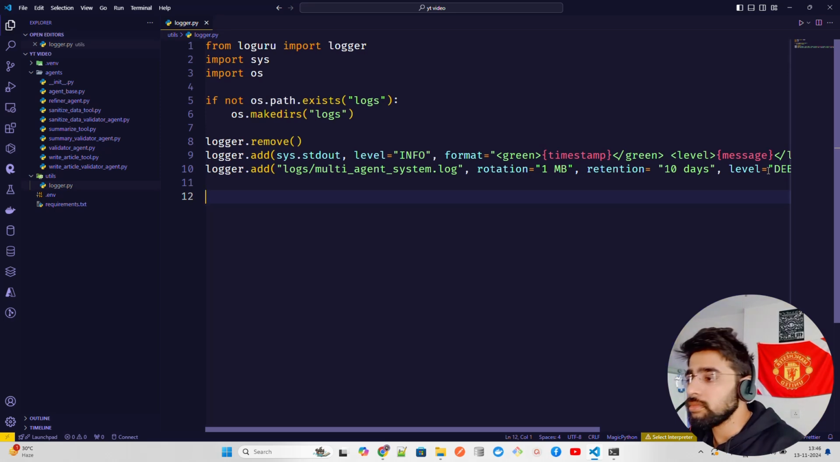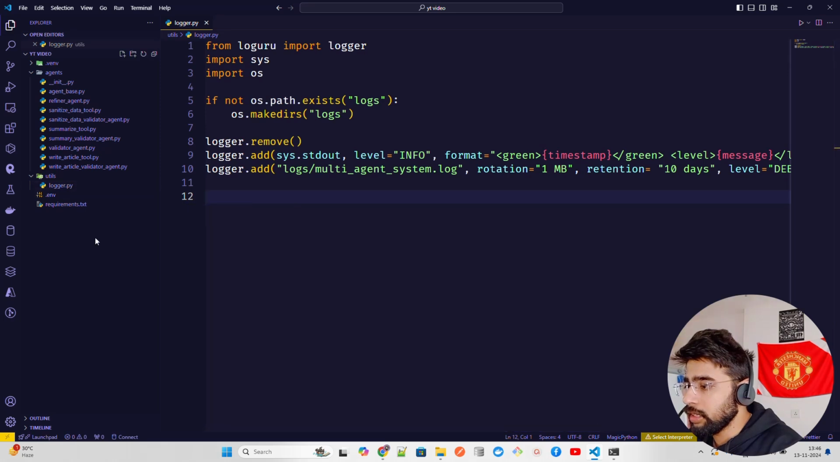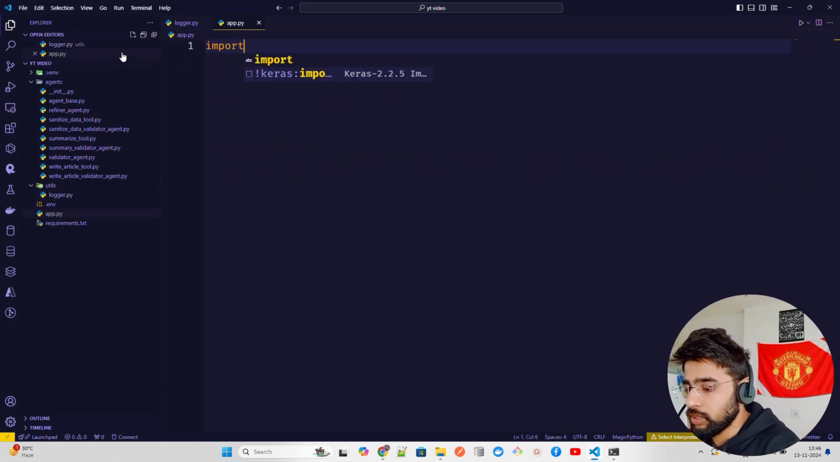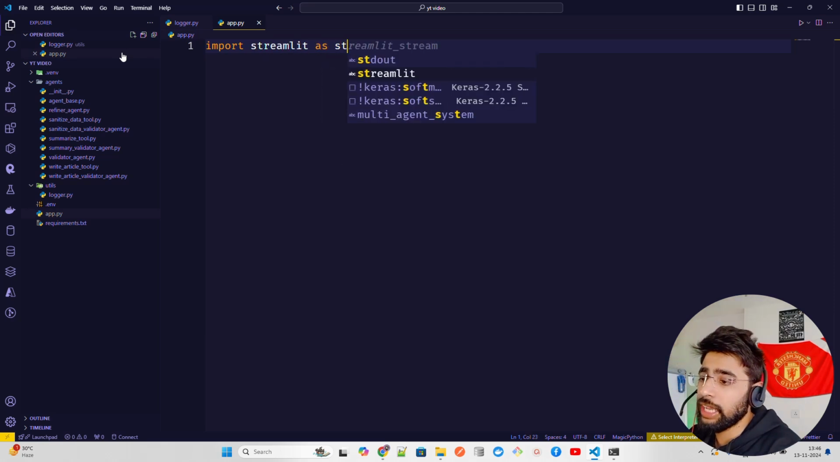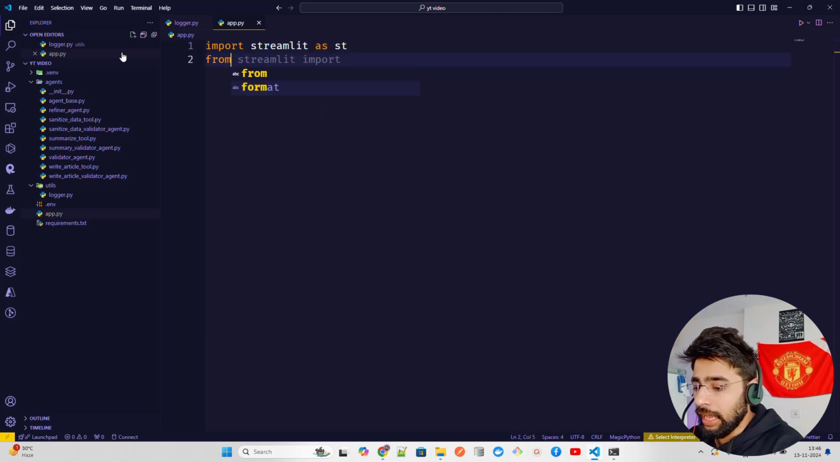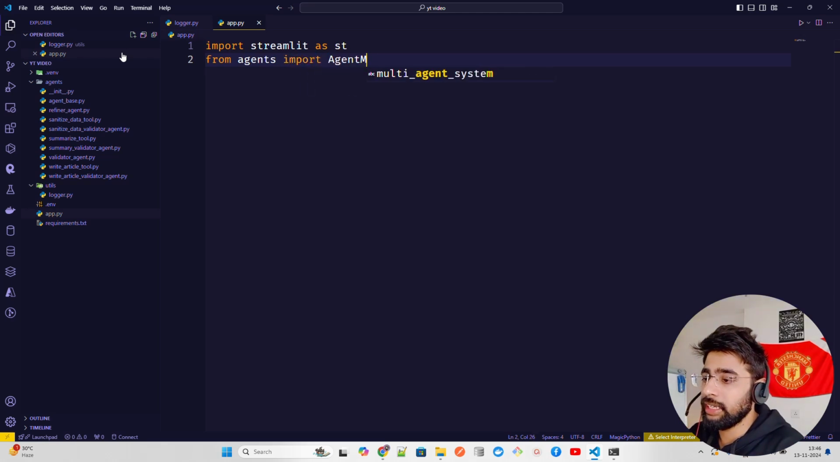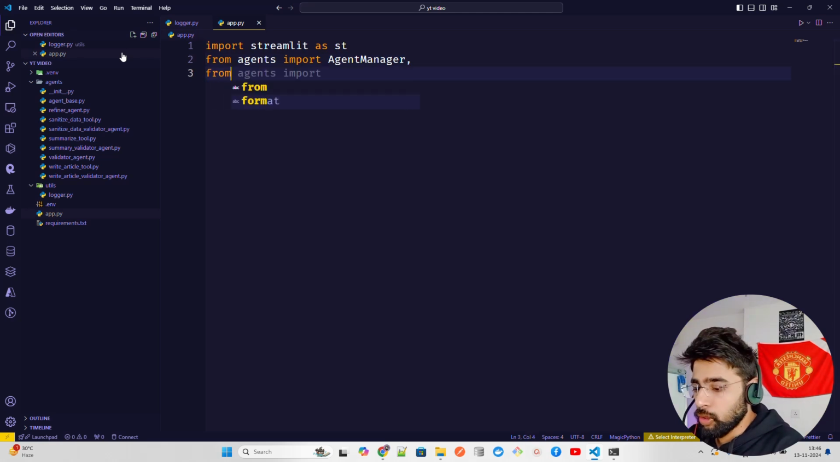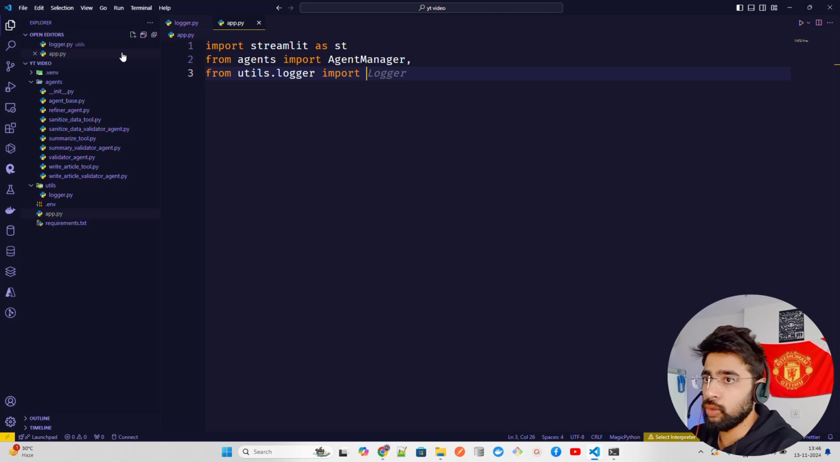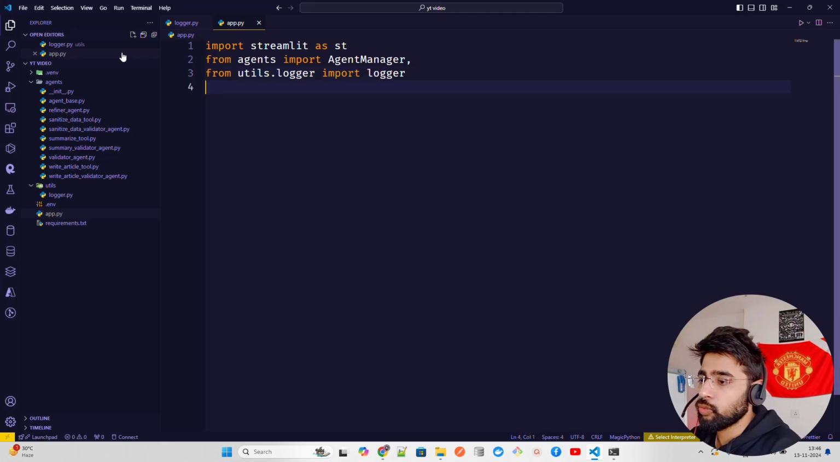Now let's go through the app.py. So I'm going to create a file in the root directory. I'm going to call it app.py, and the first thing that I'm going to do is import Streamlit as st. That's what we're going to import, and I'm going to import from agents. So that's my folder name, the agents, and what I need is agent manager. That's what I named it. Now agent manager is done. So from utils we have the logger. So let me just do from utils.logger import logger. That's what we named it, logger.